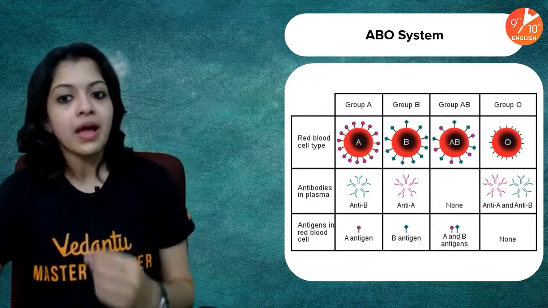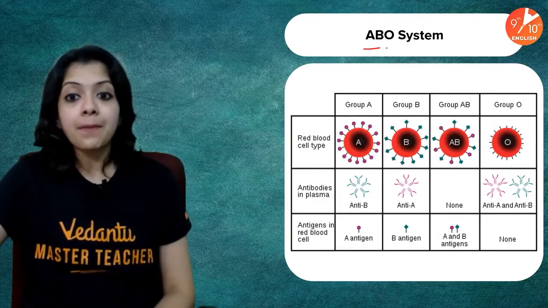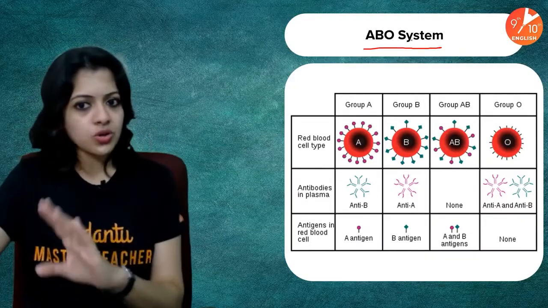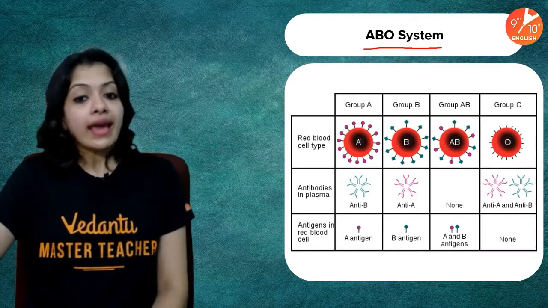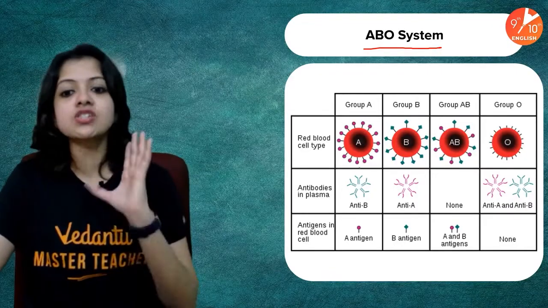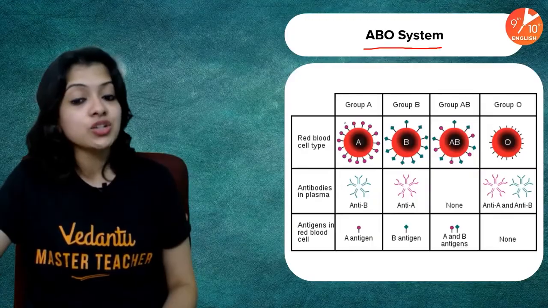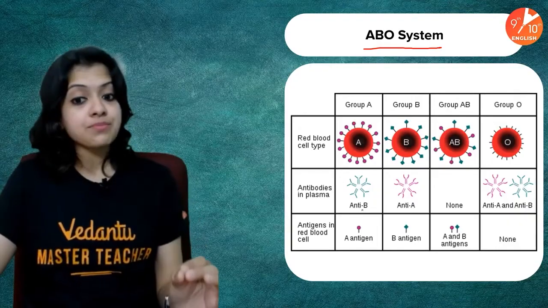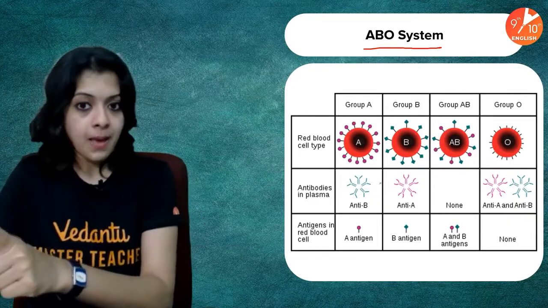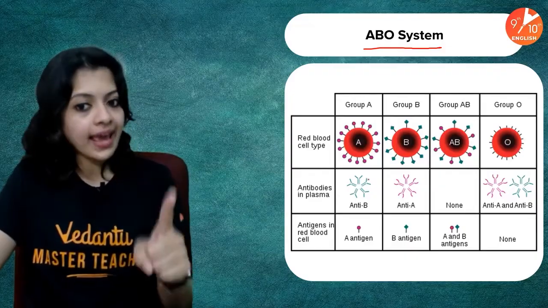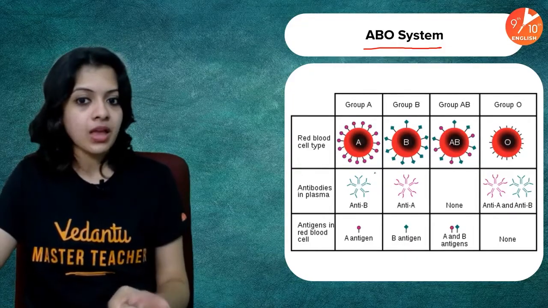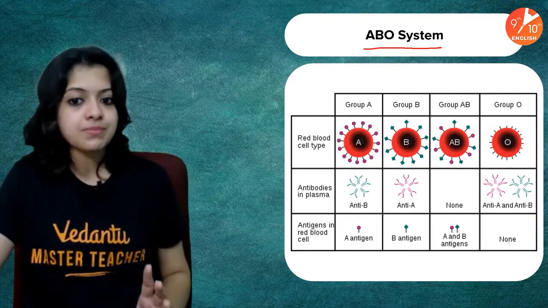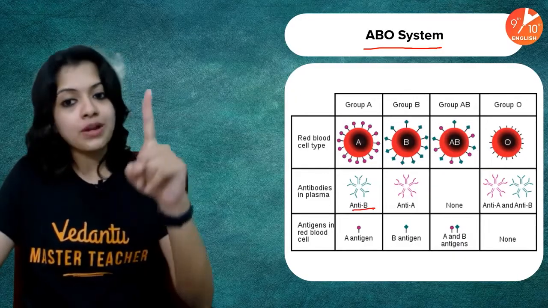Let's look at each blood group in detail now. We call this entire system the ABO blood grouping system because there are four major blood groups, A, B, AB, and O. Together we call it the ABO system. Now, say for instance you belong to A blood group, you have antigen A on your RBC, which means your blood plasma would have antibodies against the B antigen. Because in case B antigen enters into an A blood group's body, it's a foreign substance. Because A blood group people don't have it naturally in their body. So antibodies found in the plasma are anti-B antibodies if you belong to A blood group.